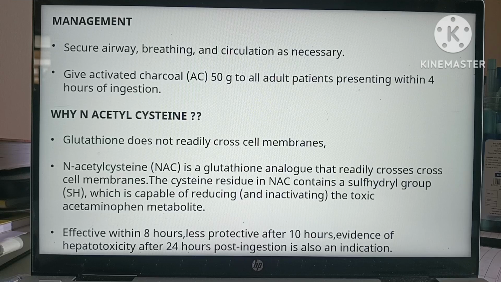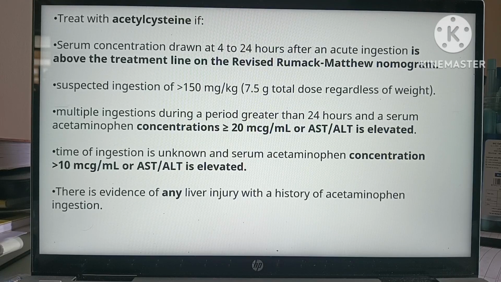This is the antidote of paracetamol toxicity. Glutathione does not readily cross cell membranes, so N-acetylcysteine is a glutathione analog which readily crosses cell membranes. The cysteine residue in NAC contains a sulfhydryl group which is capable of reducing the toxic acetaminophen metabolite. It is effective within 8 hours, less protective after 10 hours, and evidence of hepatotoxicity after 24 hours post-ingestion is also an indication. So when do we use acetylcysteine?